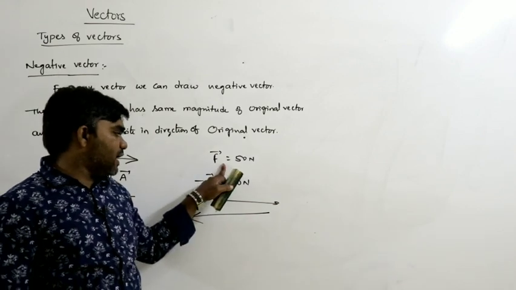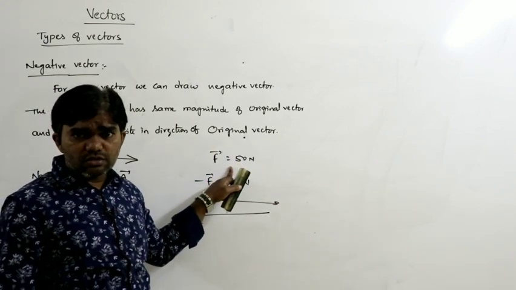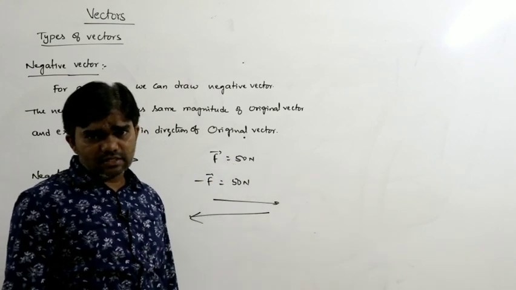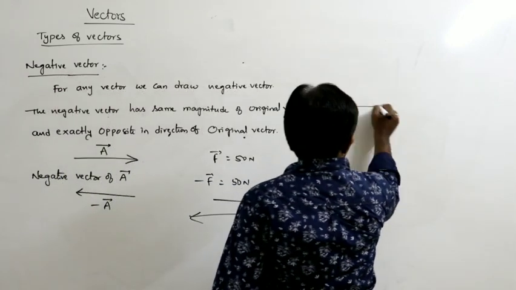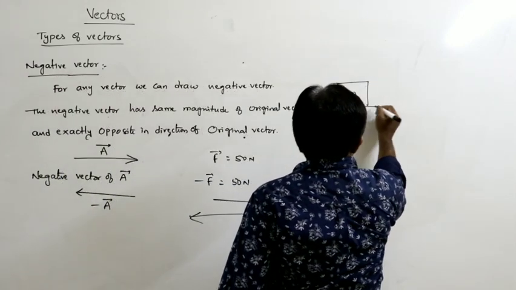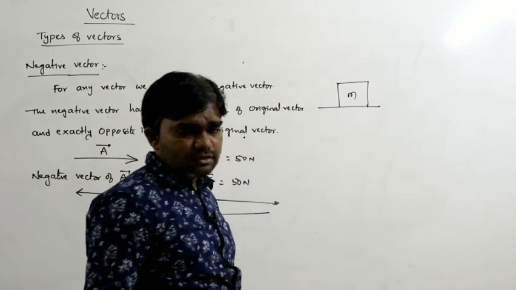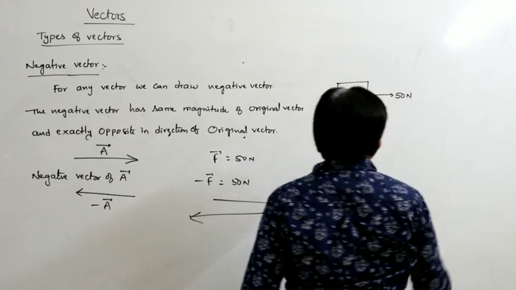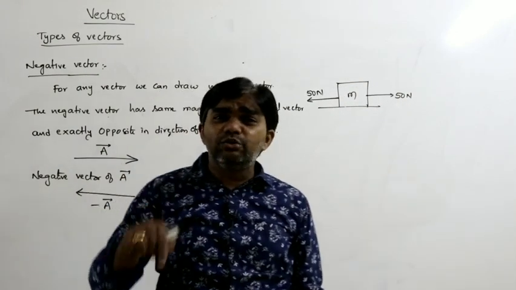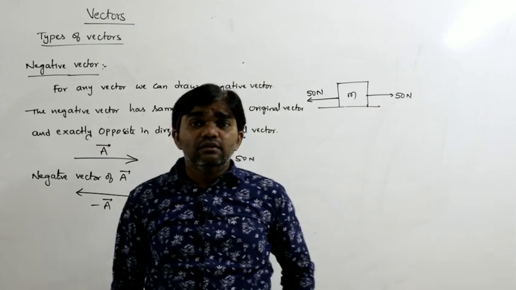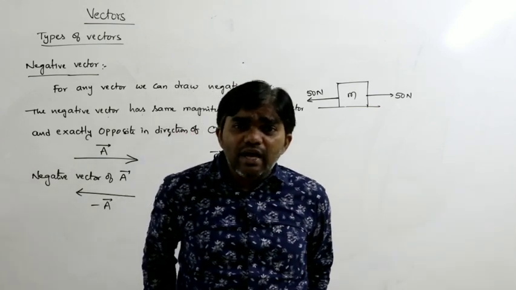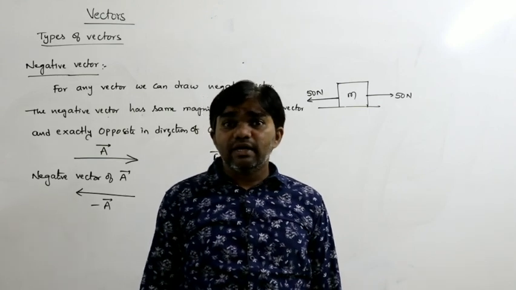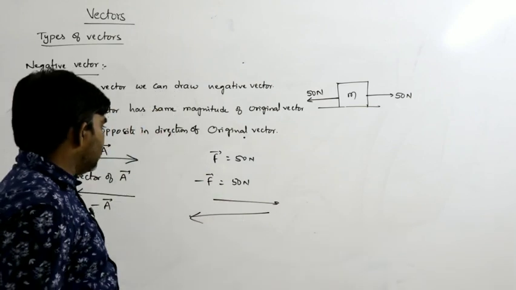For example, a body of mass M is placed on a horizontal surface, and a force of 50 newtons acts along the positive x axis. The negative vector must have the same magnitude as the original vector, but exactly opposite in direction.